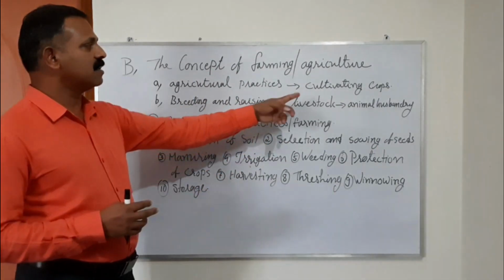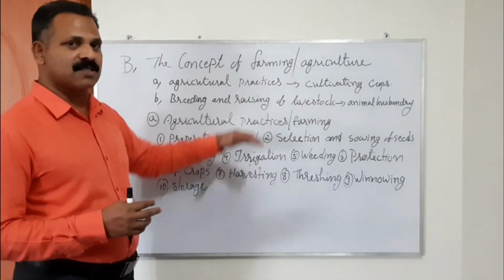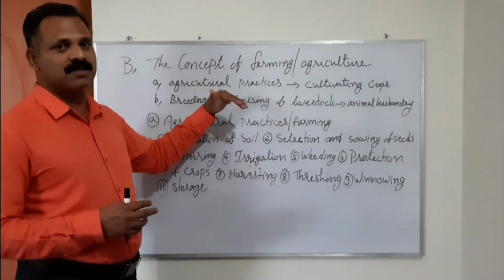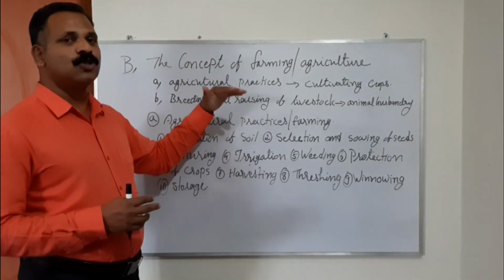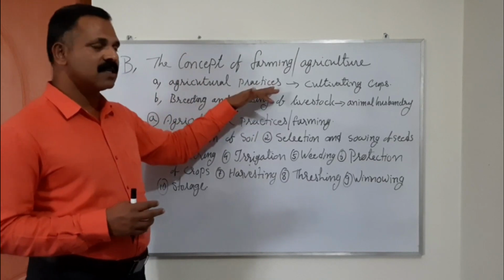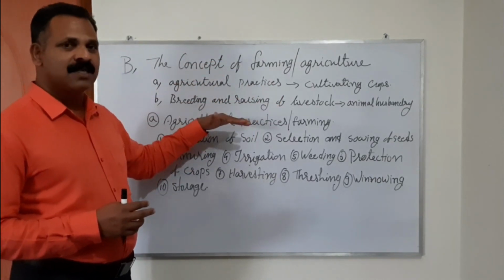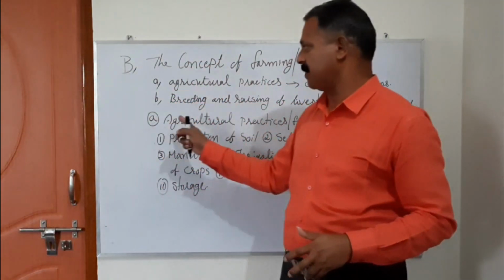That particular thing is called animal husbandry. So these are the 2 concepts we should understand when we think about farming. The products, the activities that farmers do either on their agricultural land or in a farm of animals, these 2 things come under agricultural farming.